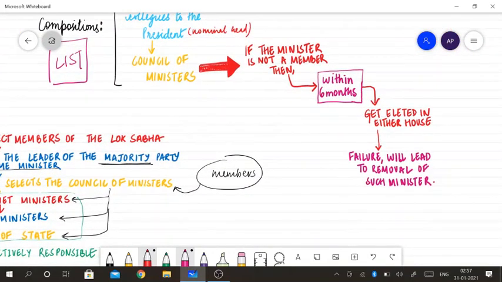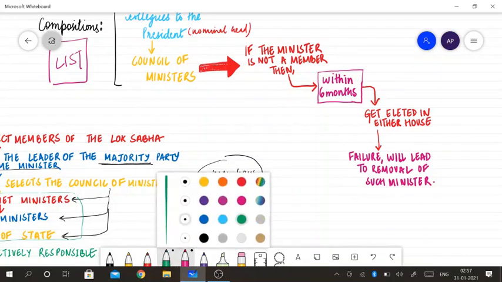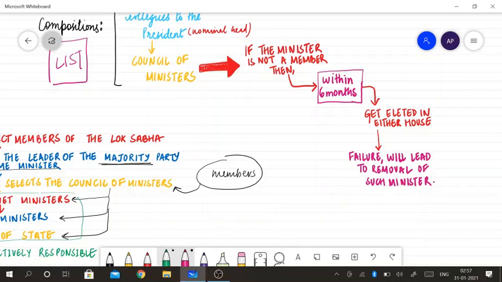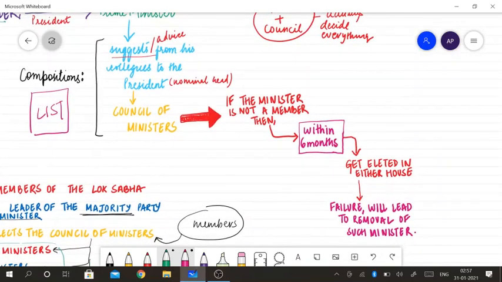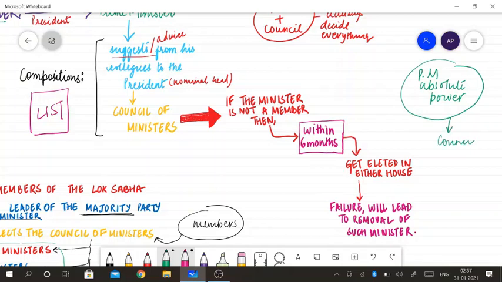Now, who becomes the minister, as I said, depends totally on the prime minister. The prime minister is given absolute power in the formation and composition of the council of ministers, and you can say he is the keystone of the cabinet arch. Why is he the keystone of the cabinet arch? Because he has the absolute power in the formation of the council of ministers. He can make anyone a minister.